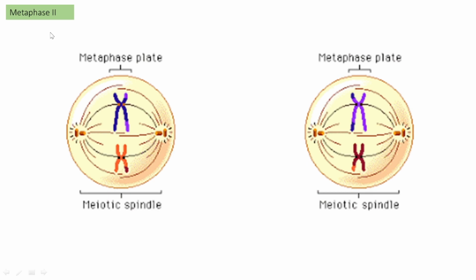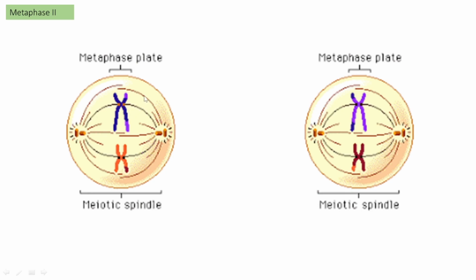Next, metaphase 2. By metaphase 2, the chromosomes are correctly aligned in the metaphase plate, attached to the spindle fibers at their kinetochores.